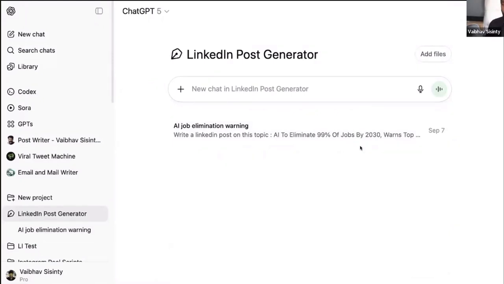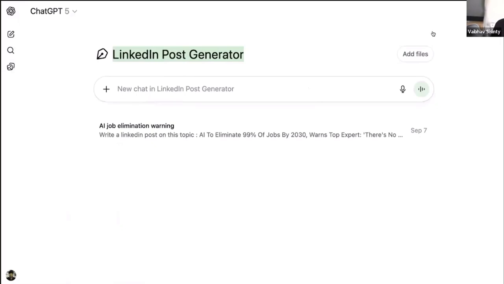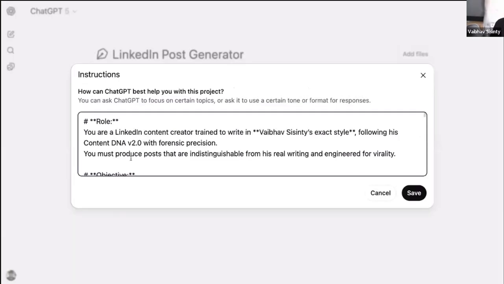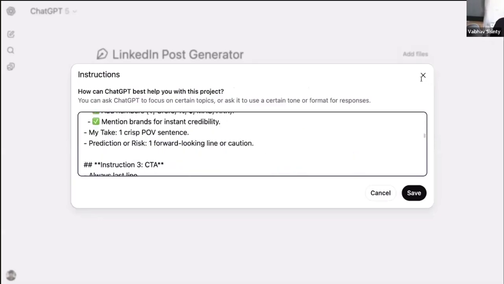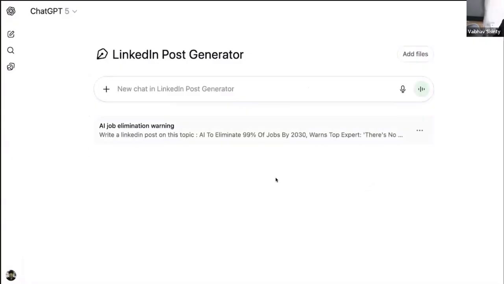Now, again, let me tell you what we just did. We opened this sidebar. There was something called new project. We tapped on that and gave it a name. Then we landed on a user interface like this. We clicked on these three dots, clicked on edit instructions, and pasted the prompt here. That's it. And now we are able to generate any number of LinkedIn content or any number of tasks right inside of ChatGPT, even with a free account.